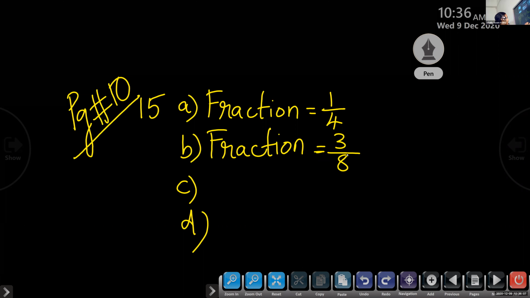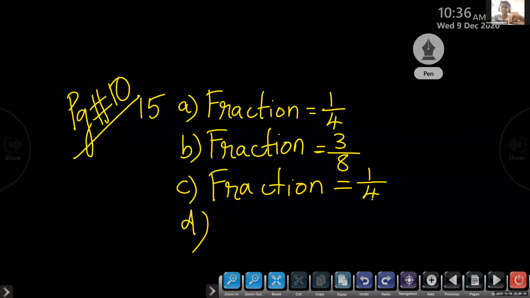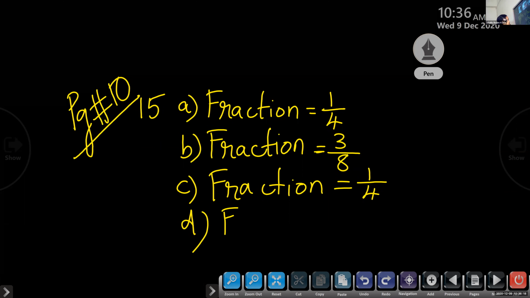What about question number C? 1 by 4. 1 by 4. And this D, children, this 2 was by 6. 2 by 6. Okay, children. This much I think we have done in the last class.